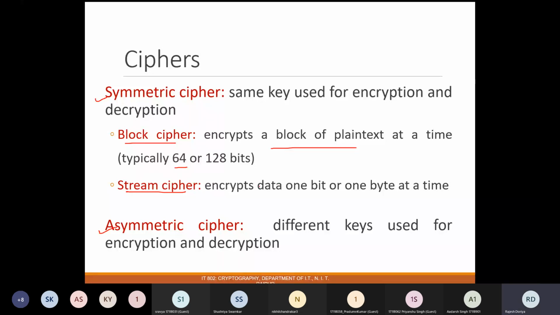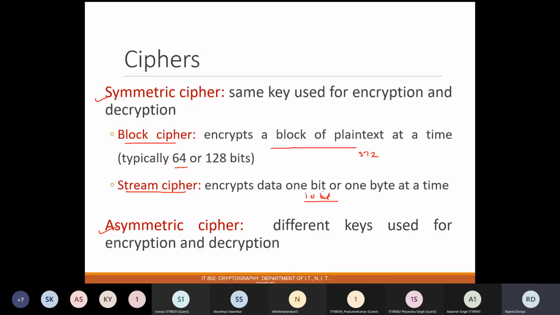Then stream cipher. Opposite to block cipher, in case of stream cipher, the encryption is performed on a bit or a byte at a time. Sometimes we do perform it on multiple bits or multiple bytes, but notably those are not as significant as blocks. Let's say you have a block size of 512 bits, and in a stream cipher we are performing encryption on 10 bits at a time.